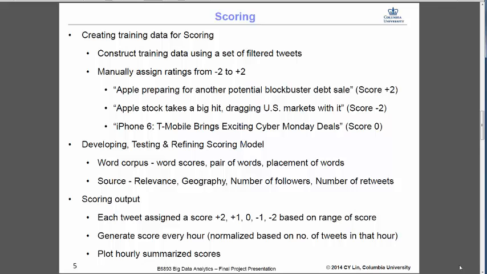We also allowed the weight of geography, number of followers, number of retweets, and even the source to count in the algorithm. As I said, the scoring output is between +2 and -2, and we normalize it every hour. Suppose we get 100 tweets in an hour, we add up the scores of all the tweets and divide by 100, and that's the data point that we plot.